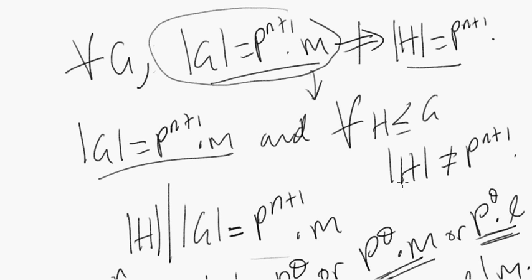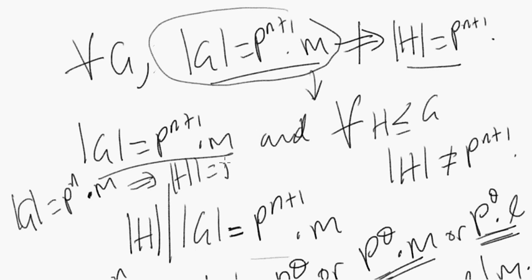So the reason seems to be, we're saying that at the nth step we have any group G of order p to the n times m, and we're saying that gives us a subgroup of order p to the n, but the n plus 1 step we could have any group.